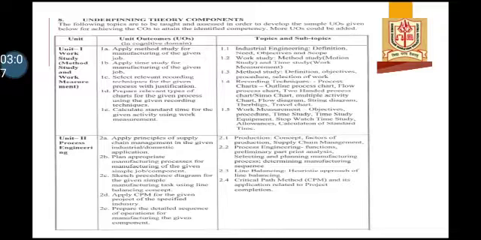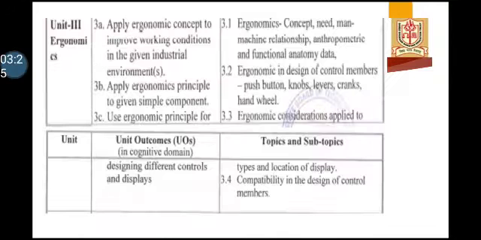Unit number 2, process engineering. It consists of production concept, factors of production, what is supply chain management, process engineering functions, preliminary part print analysis, process determining manufacturing sequence, line balancing, critical path method. Unit number 3, it consists of ergonomics. The concept of ergonomics, need, man machine relationship and functional anatomy data. Ergonomics of design and control members, push button, knobs, levers, cranes, hand wheel, etc.